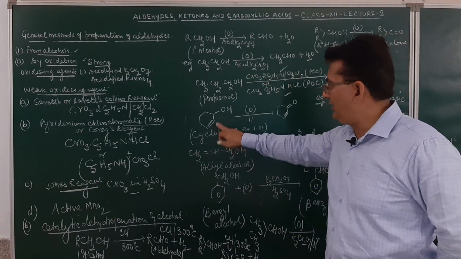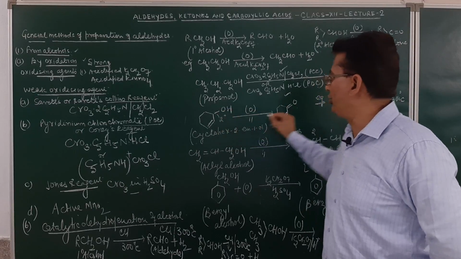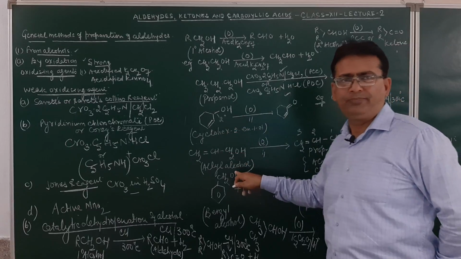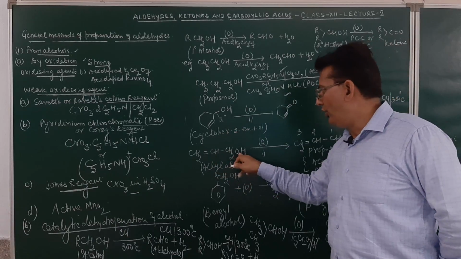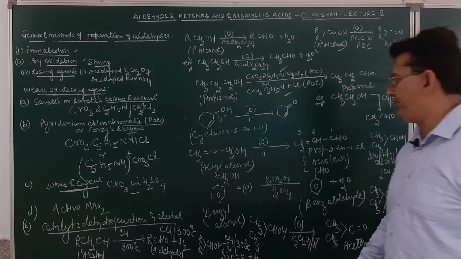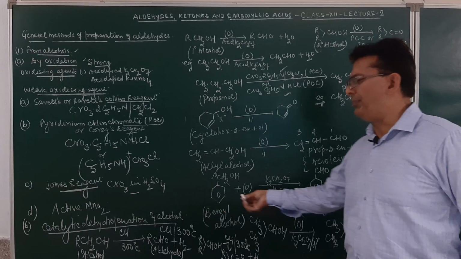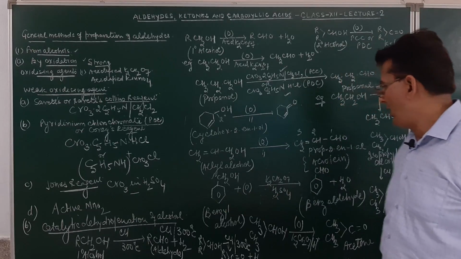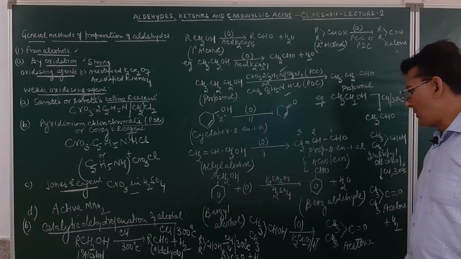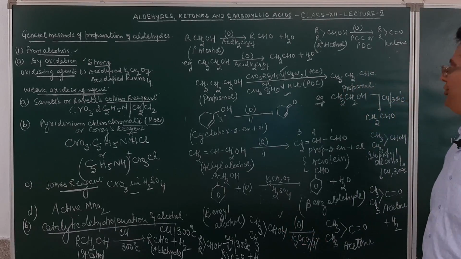Propyl alcohol forms propanal. I have already told you that this mild oxidizing agent does not affect the multiple bond. So here you may see this OH is oxidized because it is 2 degree in nature. It is oxidized to ketone, but the double bond is not affected. Here in this case, 1 degree OH is oxidized to CHO, but the double bond is not affected. However, aromatic aldehyde such as benzaldehyde can be prepared by oxidation of benzyl alcohol, and secondary alcohol like isopropyl alcohol on oxidation may result in the formation of ketones.